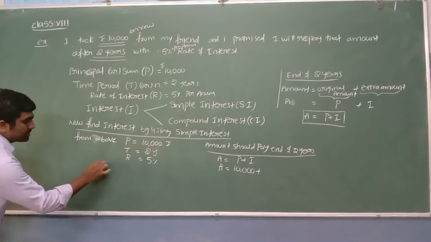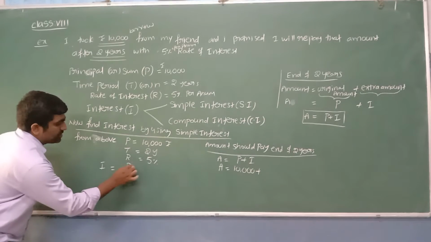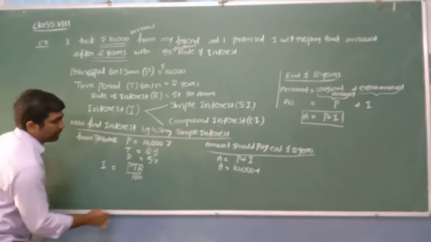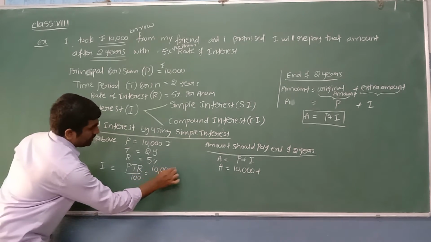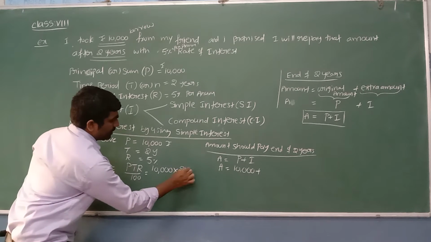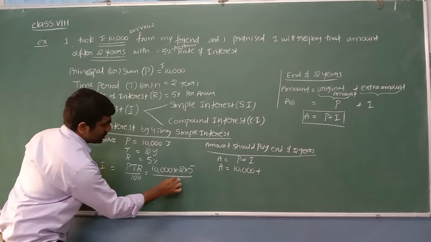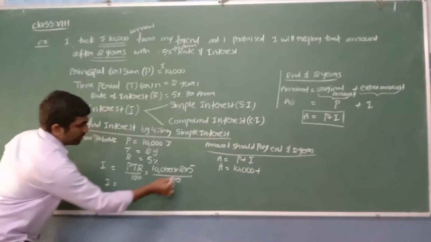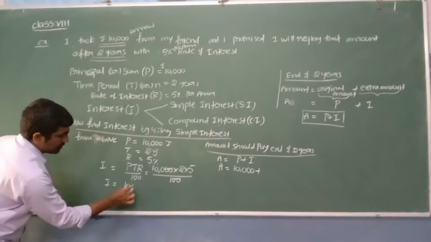What is the formula to find the interest? Yes, we learned in previous classes. I is equal to PTR by 100. P into T into R by 100 is equal to, what is P? 10,000. Into time, I took for 2 years. Rate of interest 5% by 100. Two zeros cancel. Let me write here I is equal to 5 2s are 10, and more I can see here 2 zeros.